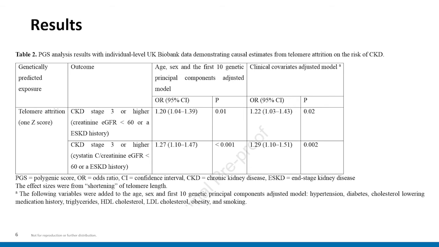Examining the polygenic score analysis results, the authors found that there remained a causal relationship between telomere attrition and CKD when examined with the polygenic score system. When you adjust the model for various clinical covariates, they found that this increased odds ratio remained and was also statistically significant.